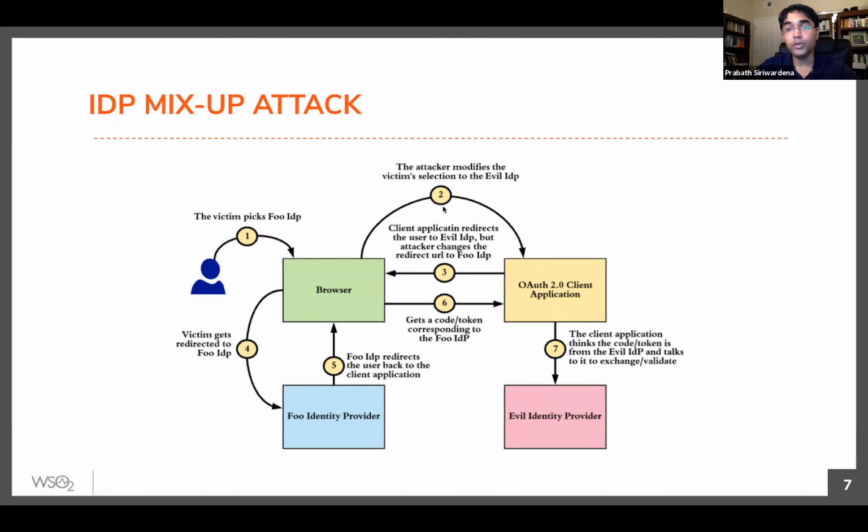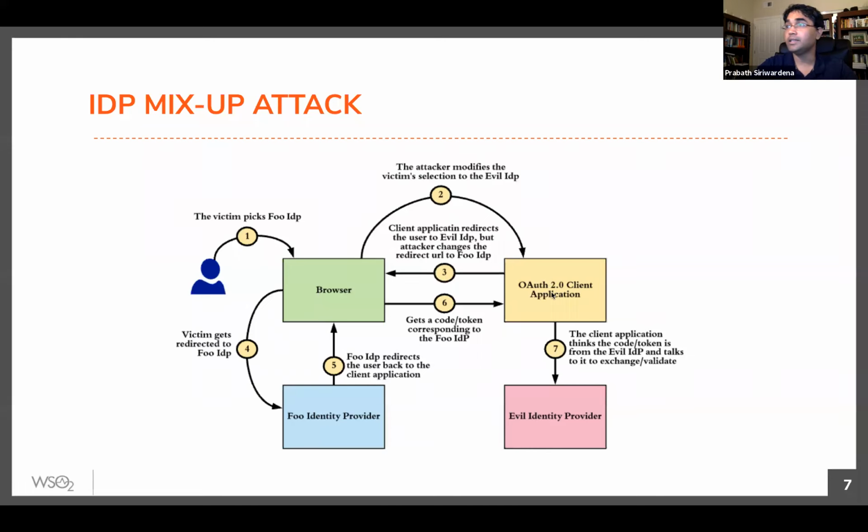So even if we use TLS here, so it's TLS secured, but we have seen in the past that there are bugs discovered in TLS, like Heartbleed and many other TLS related bugs, right? So someone can use such a vulnerability to intercept this TLS channel too. Somehow we expect the attacker to change the login option the user picked from foo IDP to evil IDP.